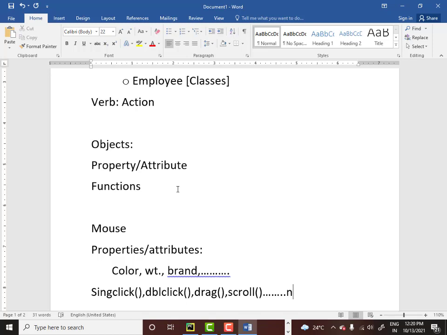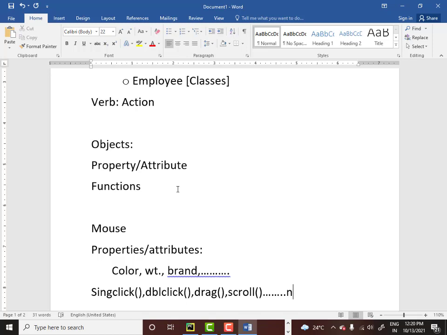So what did you do? You identified an object called mouse. For that mouse object, you identified that there are certain properties and certain functionalities, which is very important. Now how do we represent this in a diagrammatical format? I will show you this, because it comes in handy when you are actually writing a program.